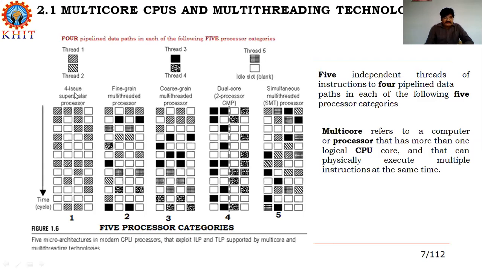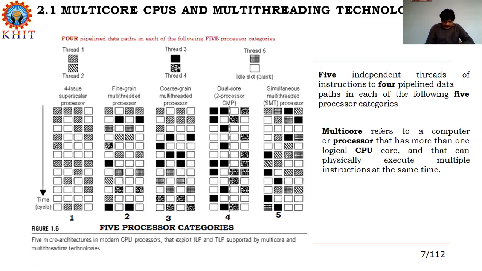The first one is the superscalar processor. It is single threaded with four functional units. Each of the three multi-threaded processors is four-way multi-threaded over four functional paths. The dual-core processor assigns two processing cores, each a single-threaded two-way superscalar processor.